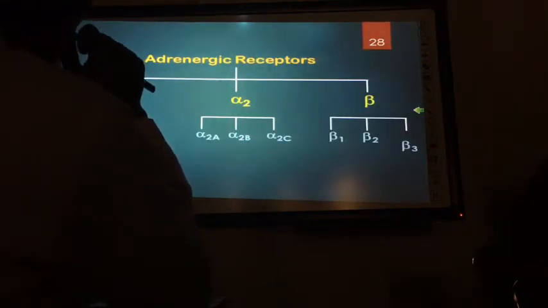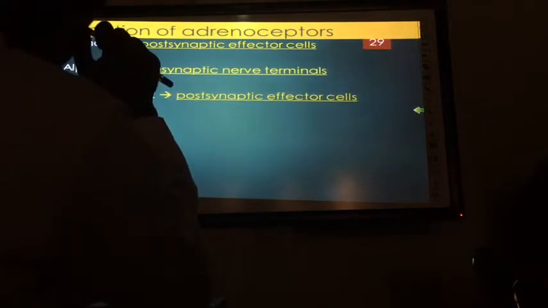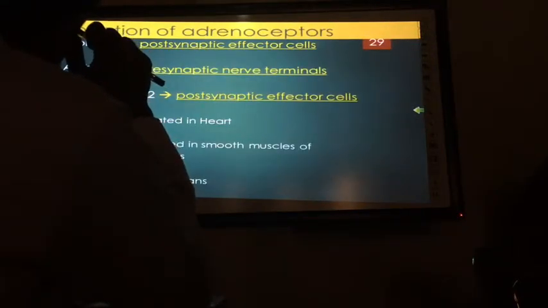Again, there are subclasses. Alpha 1 has alpha 1A, 1B, and 1D. Alpha 2 has A, B, C. Similarly, beta 1, beta 2, beta 3, and beta 4 also. Now let's see the brief location.